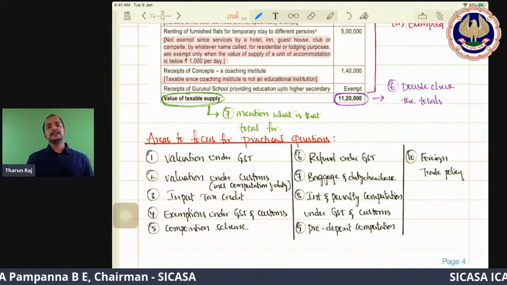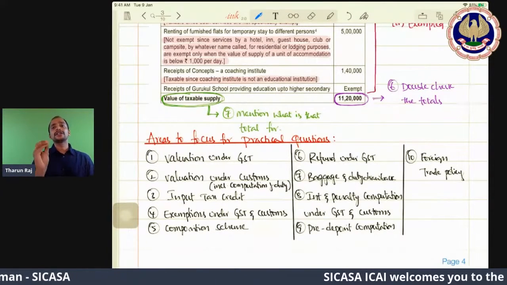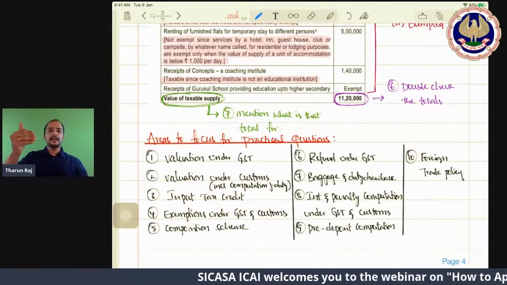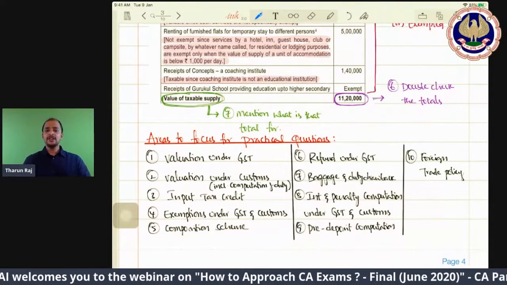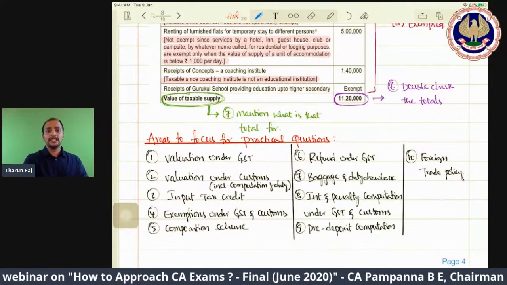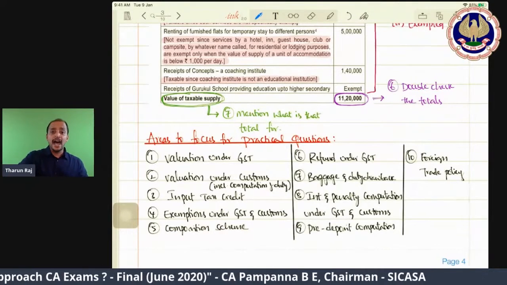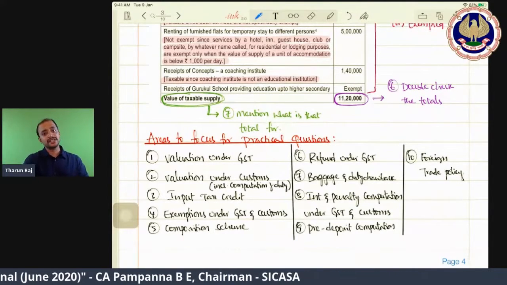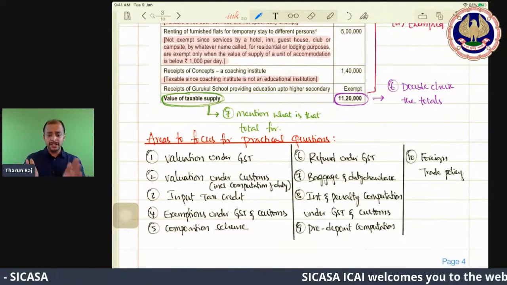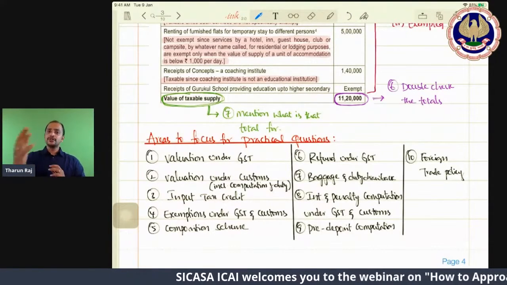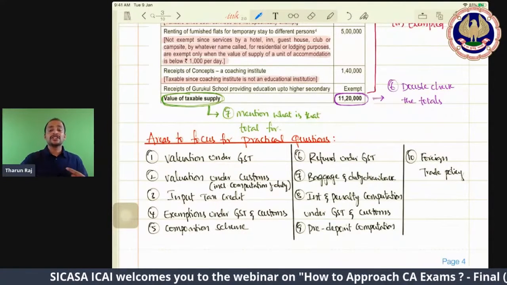And ICAI really has given good questions for practice. On their website itself, questions for practice are already given. For every chapter, they have provided the past exam questions answered as per the latest provisions. So you take that. Those questions will be sufficient for the time we have now. So you take those questions and you start practicing.